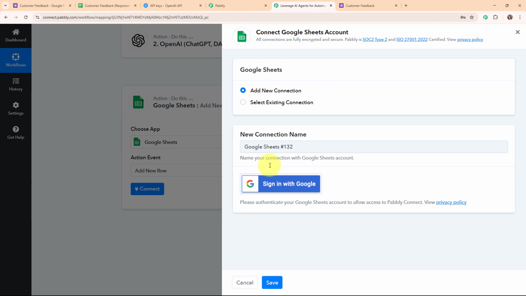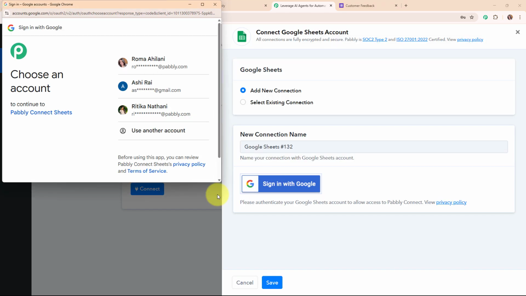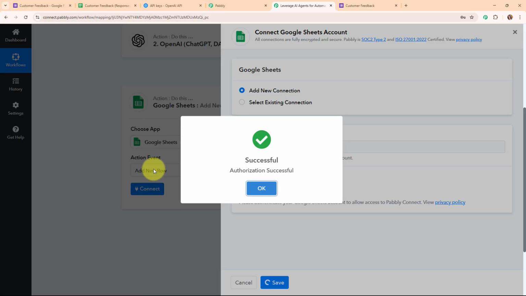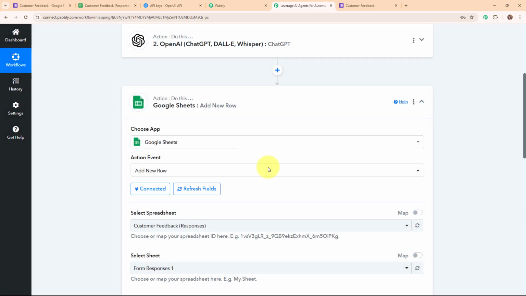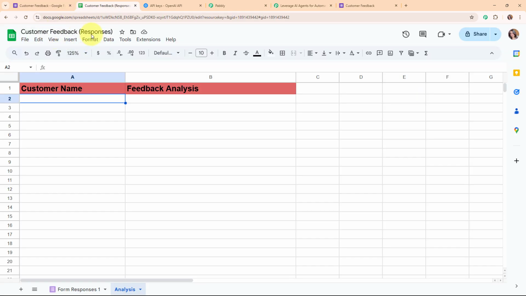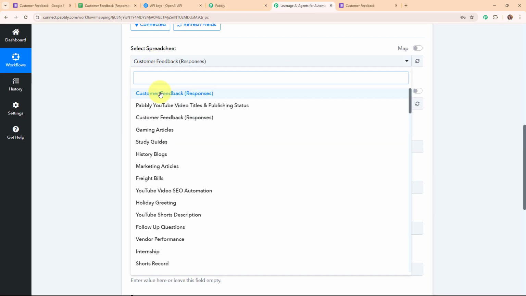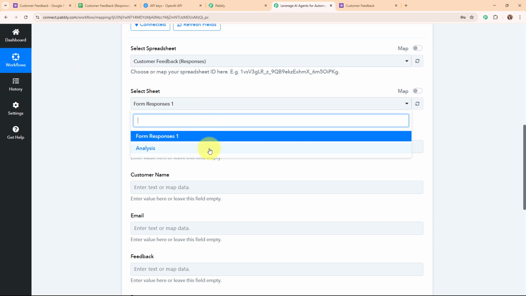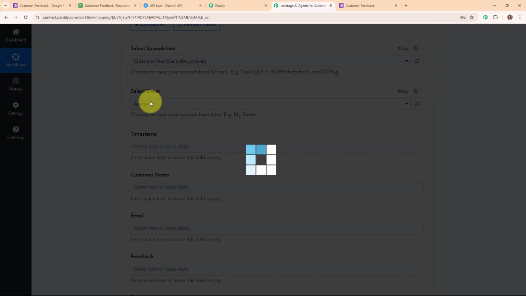And now to build a new connection, I'm going to click on this sign in with Google. Here I'm going to select my desired account. And now I'm going to click on this allow and give access to Pabbly, as your data is secured with Pabbly. Authorization successful. So here you can see we are now successfully connected. So moving forward, it is asking me to select the spreadsheet. Here you can see the spreadsheet that I've created with the name customer feedback responses. So I'm going to select that particular sheet, and then it is asking me to select the sheet. So I'm going to select the sheet that I've created with the name analysis.